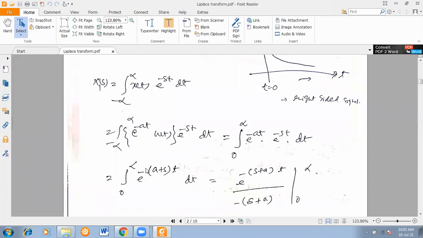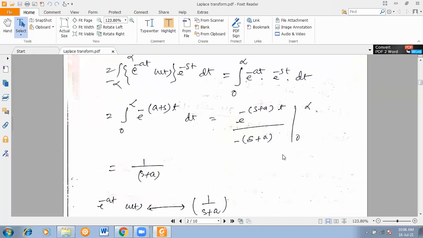So now, if you take t common here, what will it be? Minus (a plus s), that is s plus a, into t, dt. Now take the integral. It is a finite integral, so it should be e to the power minus (s plus a) t divided by the coefficient of t, which is minus (s plus a), so it goes to the denominator as minus (s plus a), and the limit is 0 to infinity. So put the values 0 to infinity.